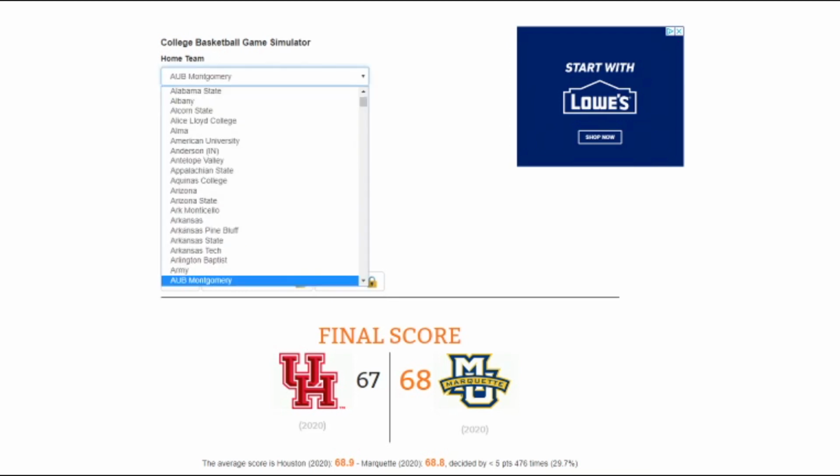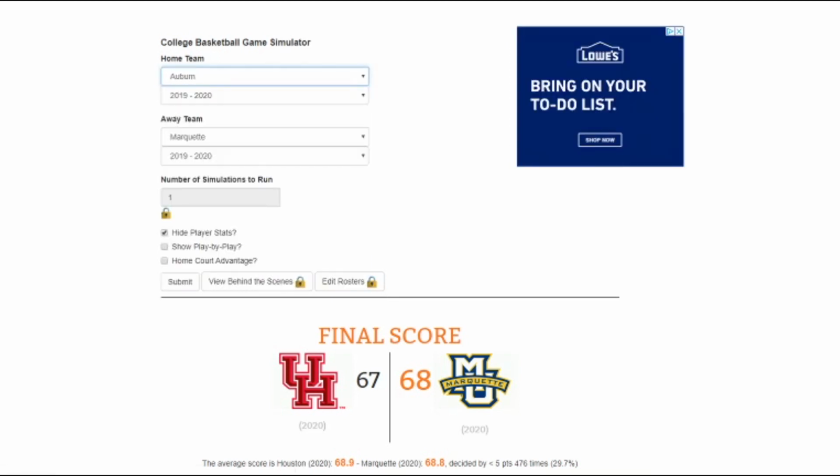Alright, in our third game, we have Auburn versus 12 seed Liberty. Now Liberty is looked at to be another dark horse team, but Auburn started the season strong. I think they went 17-1 and 16-1, and then hit a little decline. Been struggling a little bit coming into the month of March. Liberty, I think they went 30-4. No, it's 29-4. I don't know. Liberty had nearly 30 wins on the season. We're gonna go ahead and sim this. I won't be surprised if Liberty wins, but you never know.